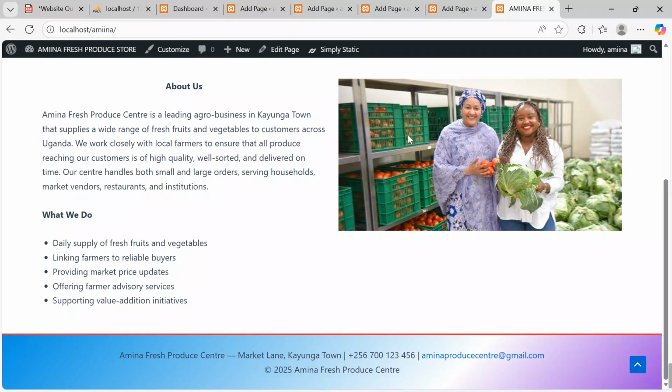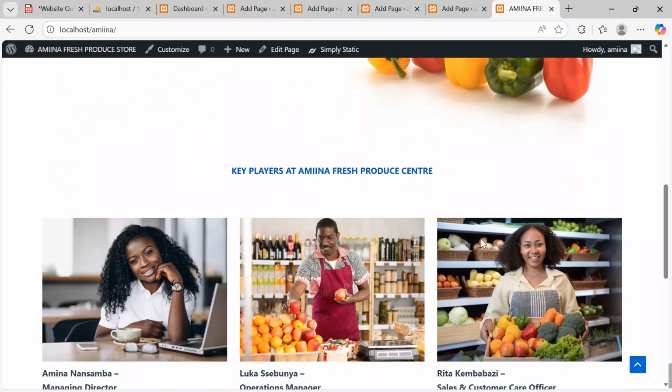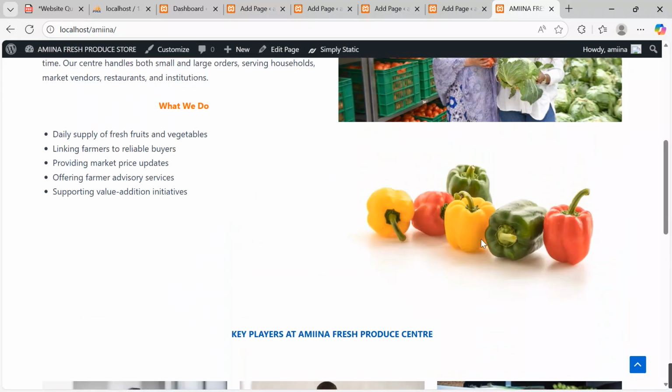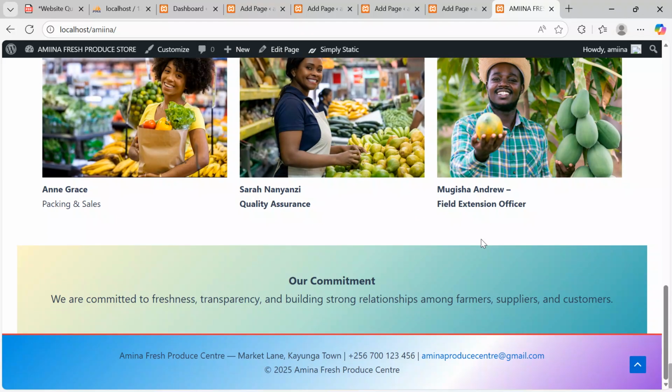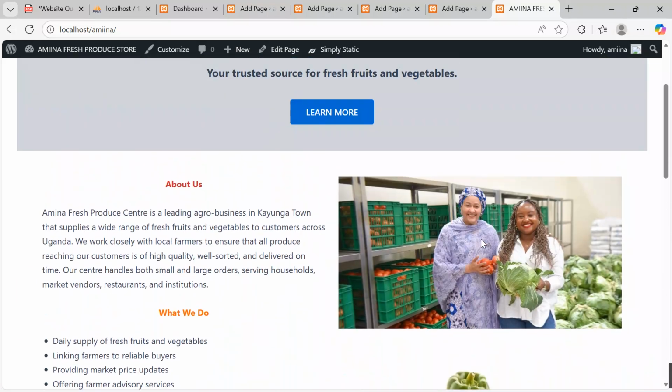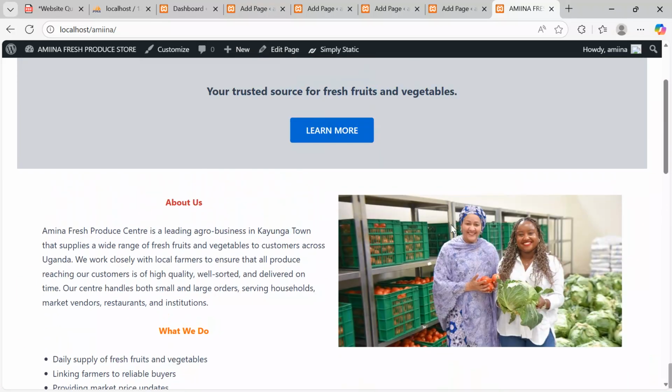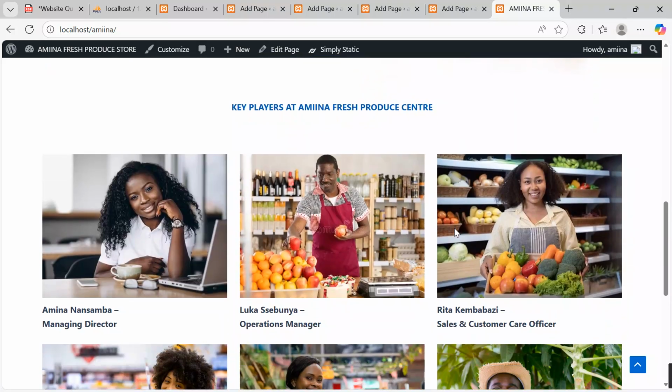Get back to our dummy, refresh, see what we have on board. Yes, this is our website. This is how it looks. We have our personnel, we have about us, what we do, a few catching images over there.